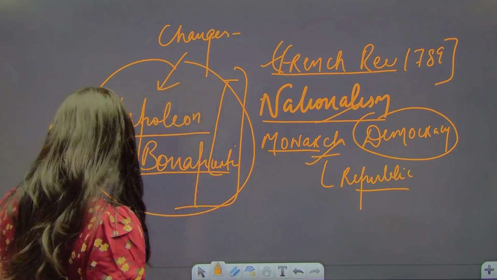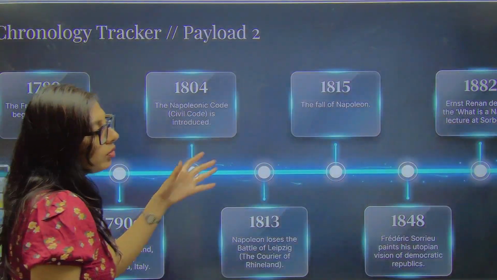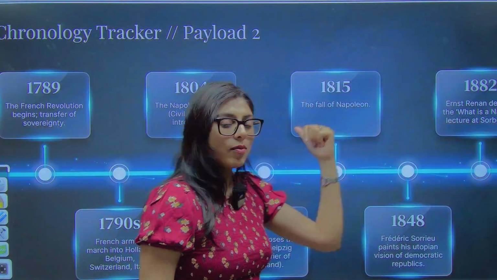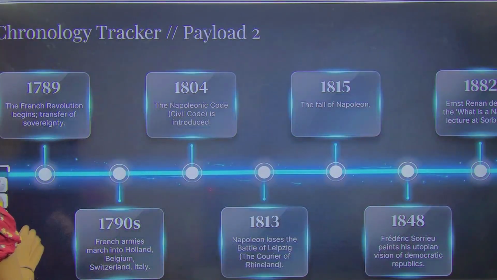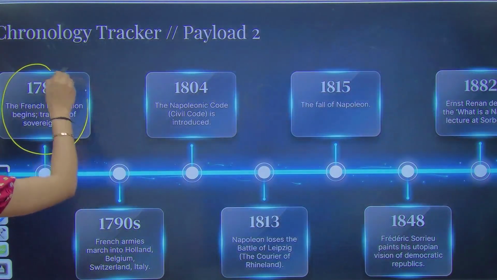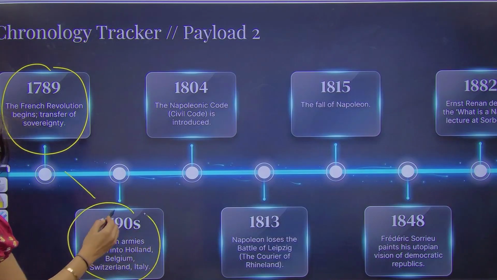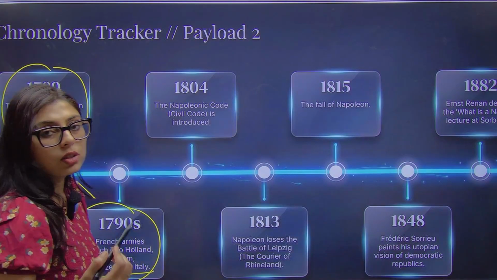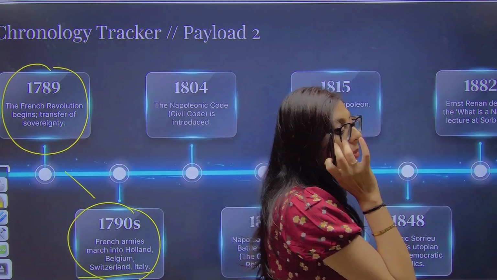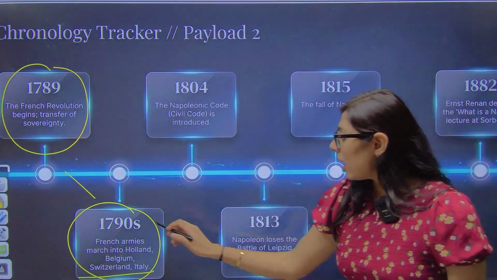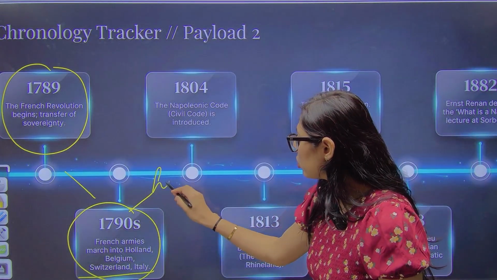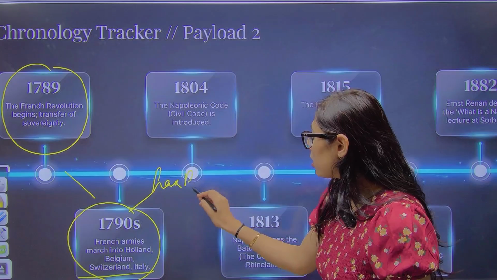So we will be dealing with all these aspects. Let's come back again to the timeline. We have basically talked about this: in 1789 there was the French Revolution. In the 1790s, the French army is marching to other countries. They were known as harbingers of liberty.